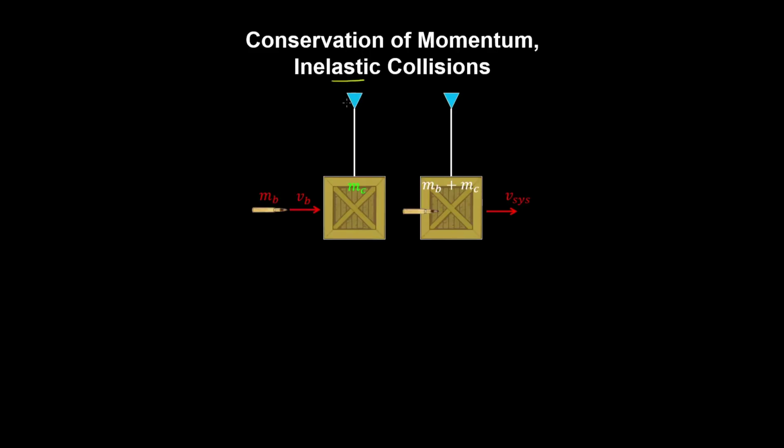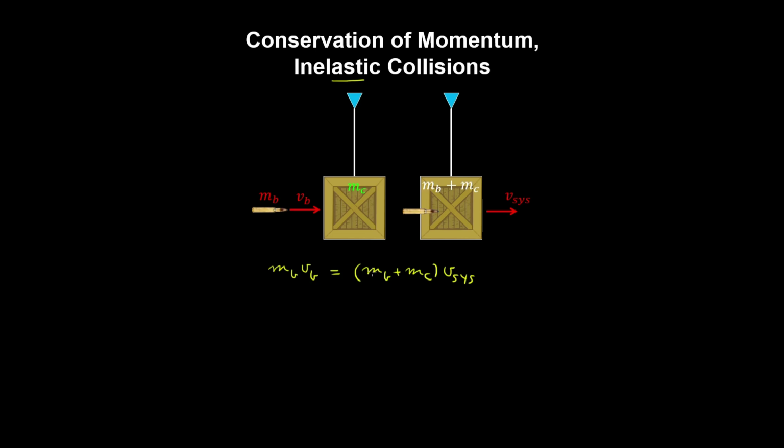In an inelastic collision, momentum is conserved in a direction where there's no net external force. So here we designate our system as the bullet and the crate, and the initial momentum comes from the bullet, because the crate's initially resting in the horizontal direction. So that's equal to the final momentum of the system. So in this case, we have a perfectly inelastic collision where the bullet's lodged in the crate, and this combined mass travels at some velocity.